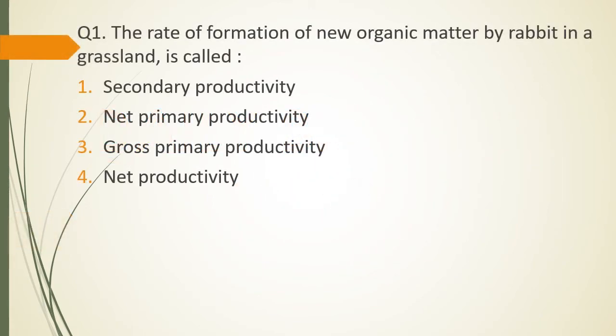Question number 1. The rate of formation of new organic matter by rabbit in a grassland is: secondary productivity, net primary productivity, gross primary productivity, net productivity. The correct answer is option 1, that is secondary productivity.